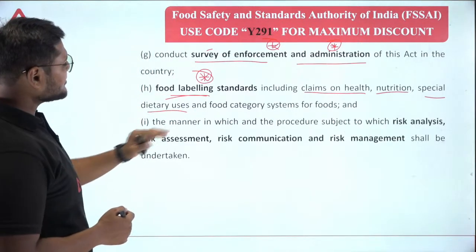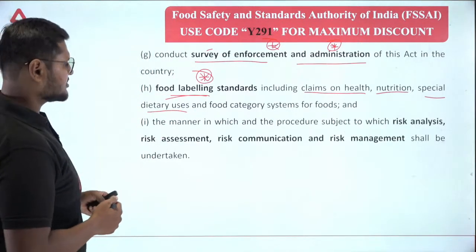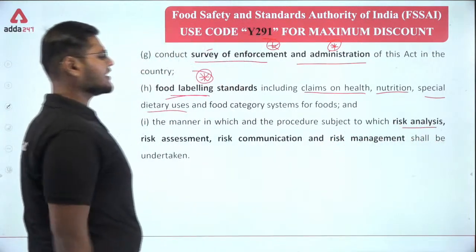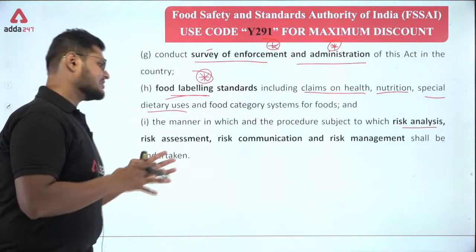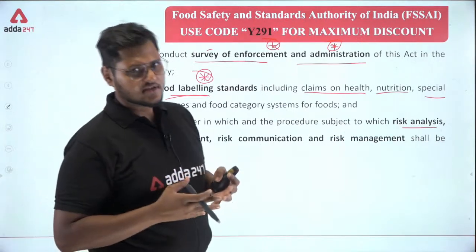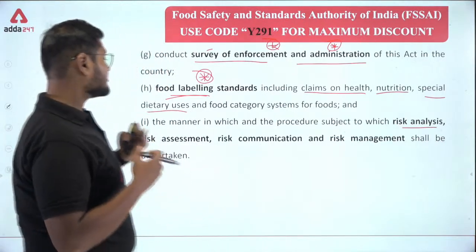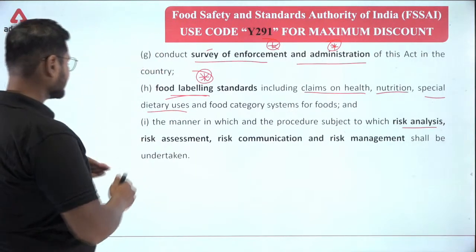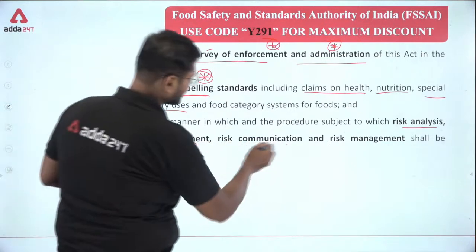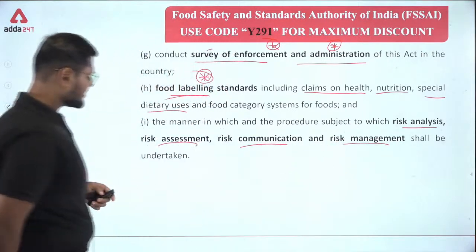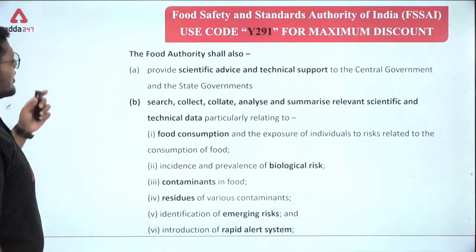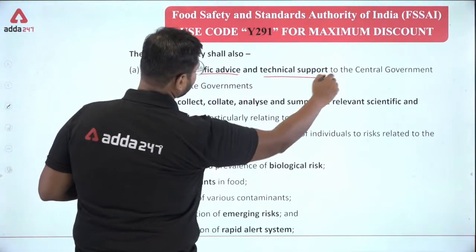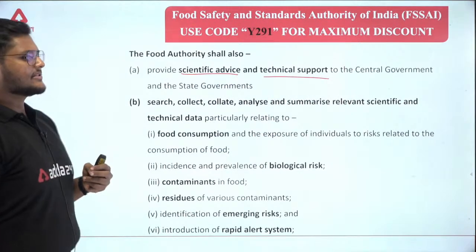Next, the manner in which and the procedure subject to which risk analysis. Risk assessment and risk analysis is another sector of the functions of the food authority. Risk analysis, risk assessment, risk communication and risk management shall be undertaken. The food authority shall also provide scientific advice and technical support to the central government and the state government.